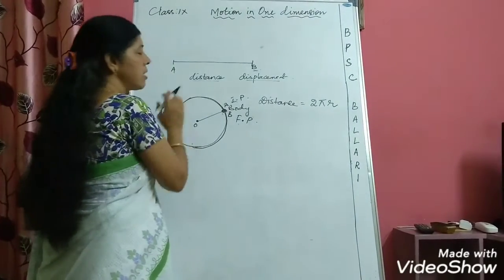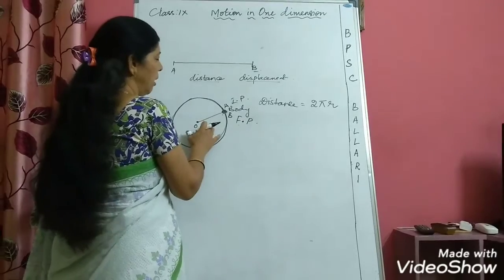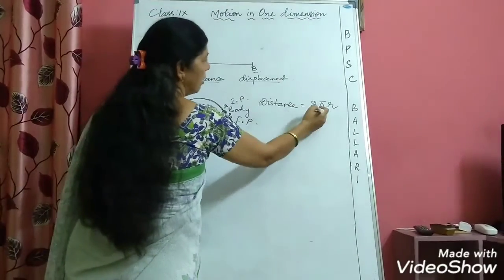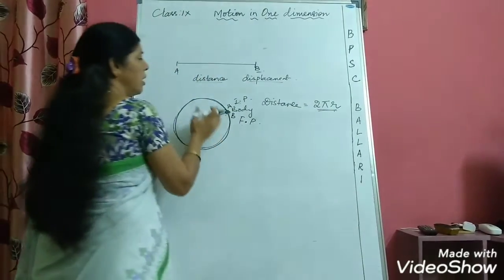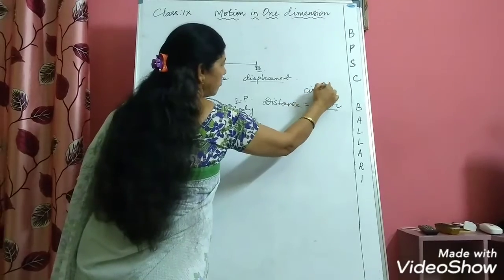So the distance travelled can be calculated if you know the radius of the circle. This is nothing but the formula for calculating the circumference, so the distance travelled will be equal to the circumference of the circle.